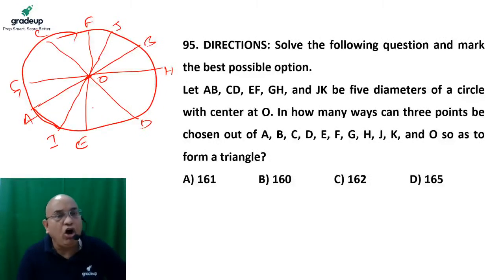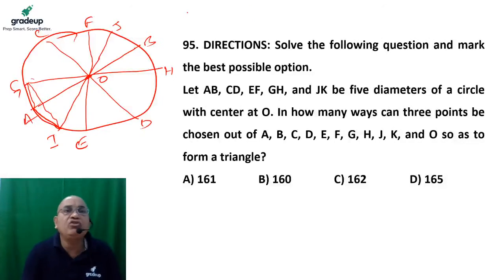Or the other way around also. If I pick any 3 points from this circumference, let's say A, G, I, and I join them, then a triangle is going to be formed. This one would be a triangle.